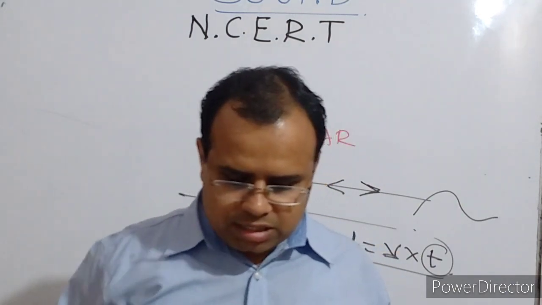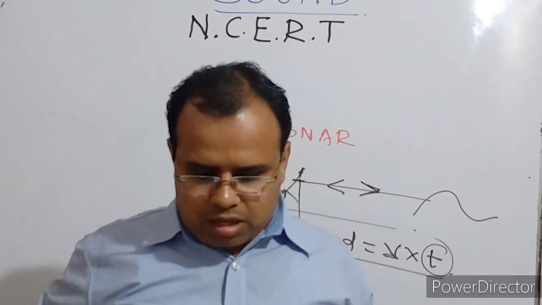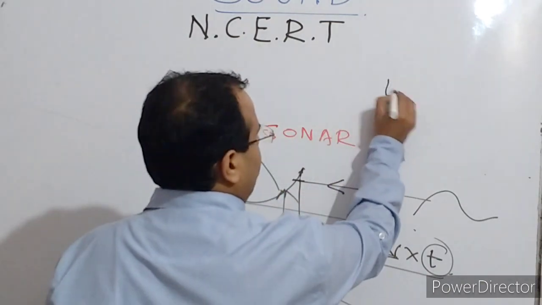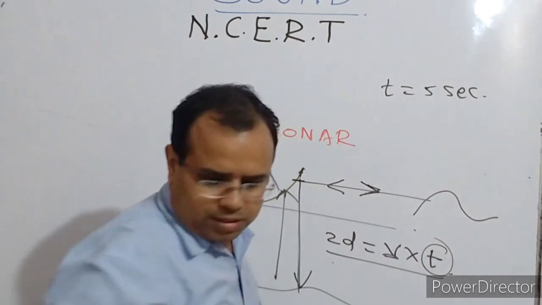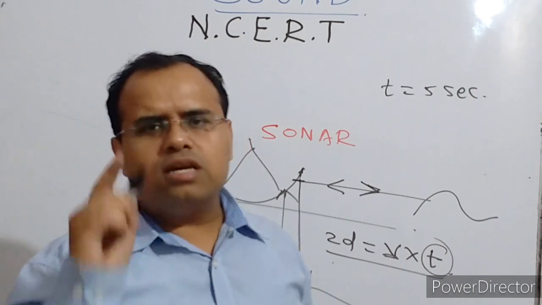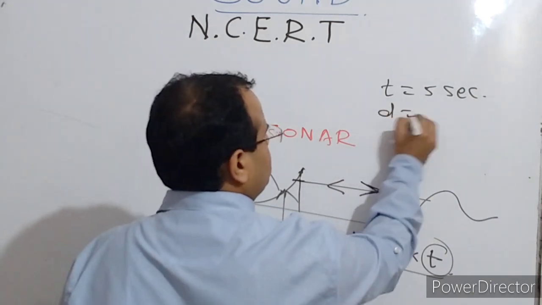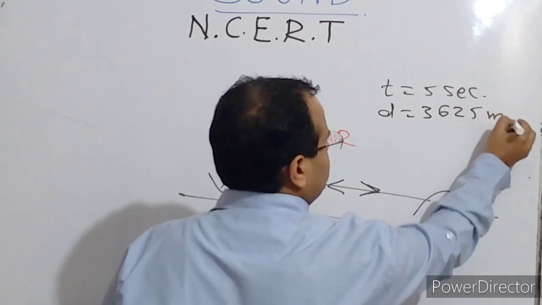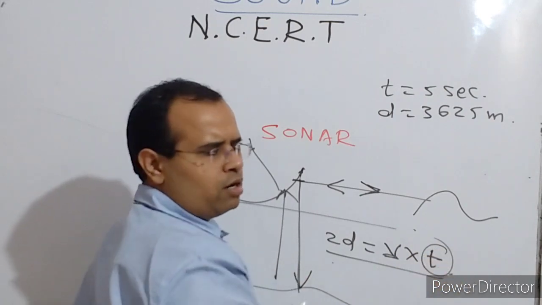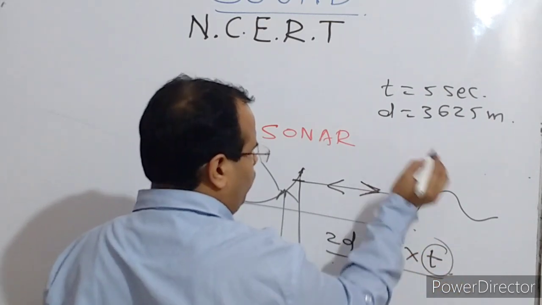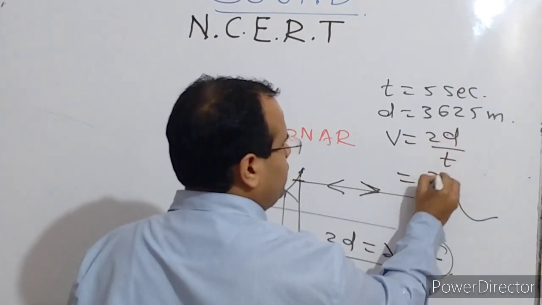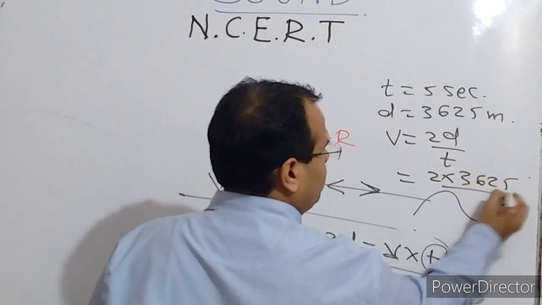Okay, question number 20. A sonar device on a submarine sends out a signal and receives an echo 5 seconds later. So the time is given as 5 seconds. Calculate the speed of sound in water if the distance of the object from the submarine is 3625. So the distance is given as 3625, and they are asking the speed of sound. You know that 2d is equal to v into t. This is for sonar only. We have to find v, so v is equal to 2d upon t, which is 2 into 3625 divided by 5.